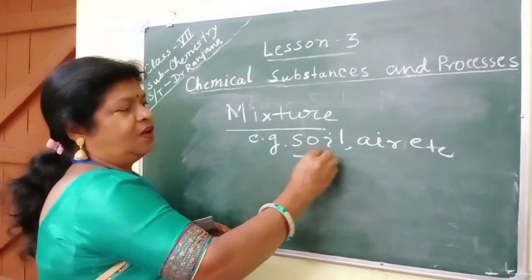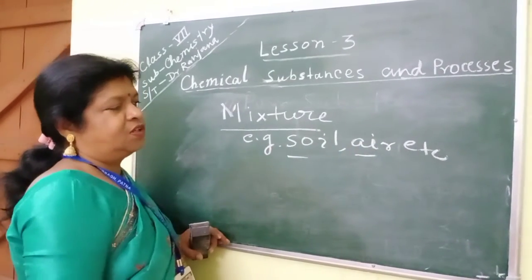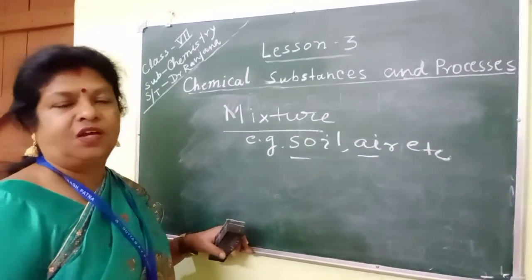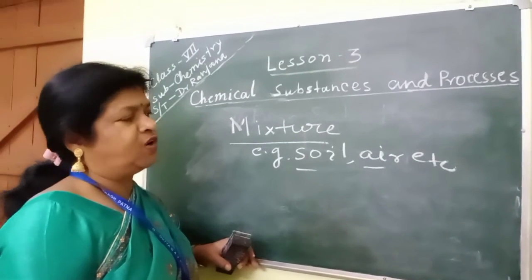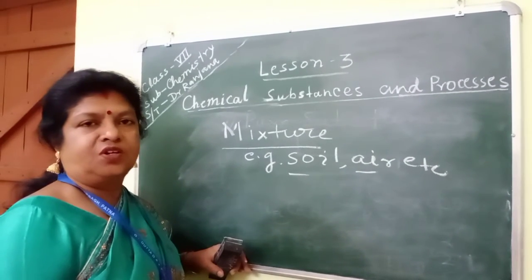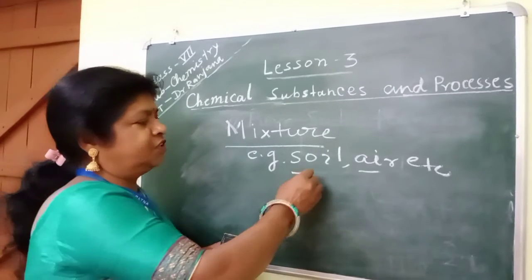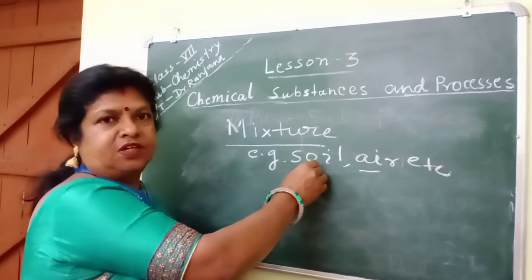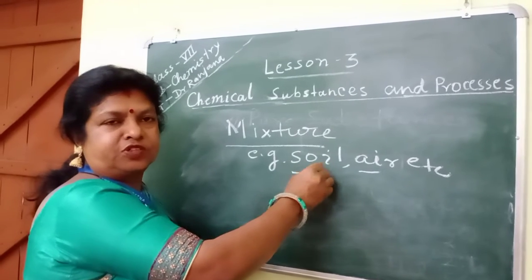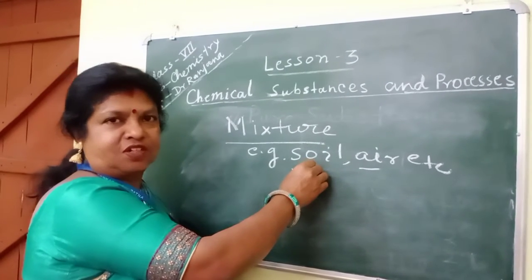Soil and air are mixtures because there are so many things mixed in soil and air which are not homogeneous in the atmosphere or in the soil. Sand may be more in one place, humus may be more in another place, so soil is a mixture. Clear, students?